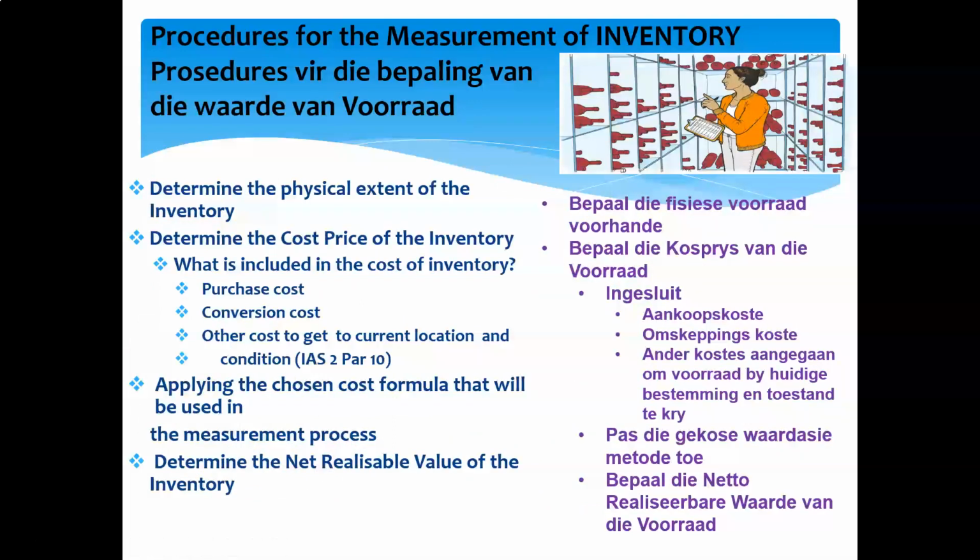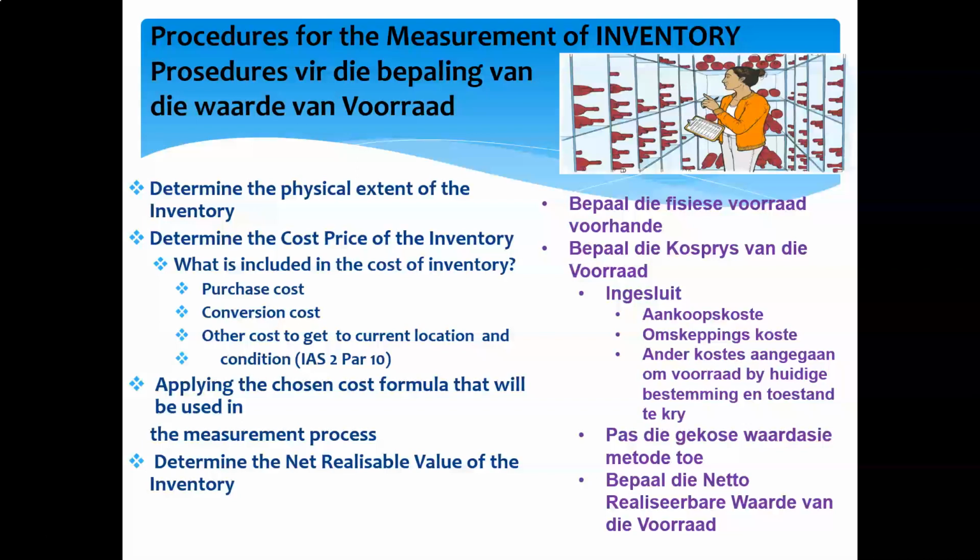Let's have a look. What are the procedures for measurement of inventory? Now, how are we going to determine what the cost price of an inventory item is? Because we have to show that inventory at cost in our books. Obviously, when we buy a finished product, so we're going to buy the dining room suite and we're going to sell the dining room suite, then the cost price of that dining room suite is what we're going to pay the supplier for that specific dining room set.